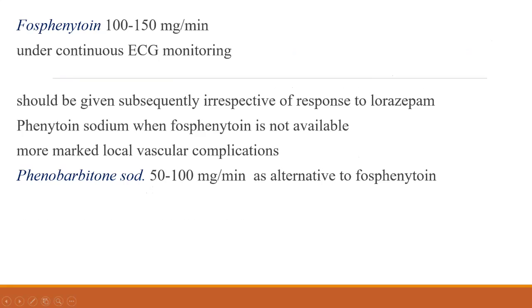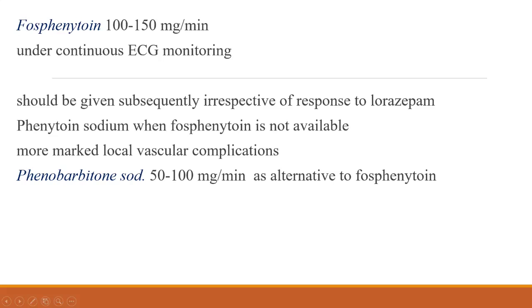And after that, we have to give fosphenytoin, with continuous ECG monitoring, 100 to 150 milligram per minute. After lorazepam, anyway, you have to give fosphenytoin. We are not checking whether the epilepsy is controlled with lorazepam or not. We are giving fosphenytoin, and fosphenytoin is the preferred drug now.